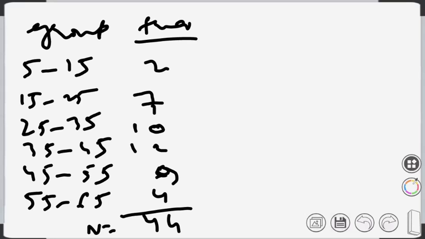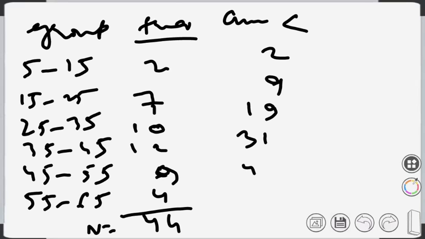Now, as I've said, Q1 and Q3 have a similar sense to that of the median. For the median, if you remember, we found the cumulative frequency, the less than type. So please find the cumulative frequency less than type. This gives you 2, then 9, then 19, then 31, 40, and 44.